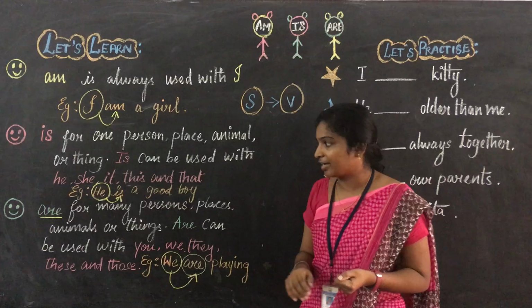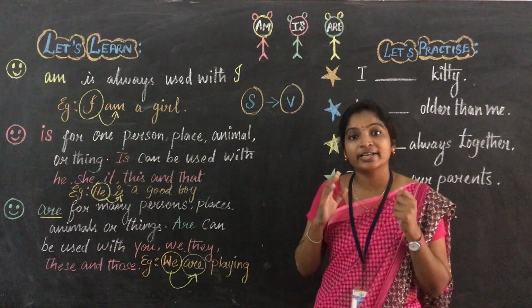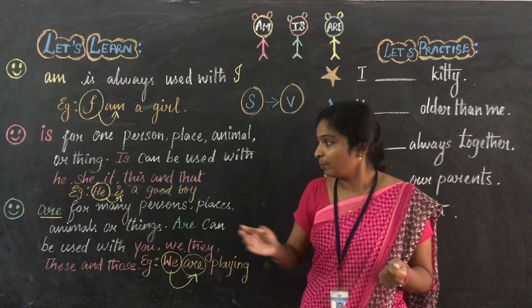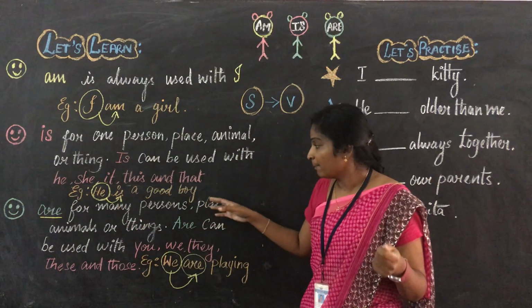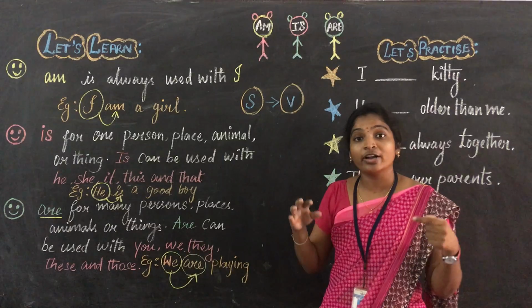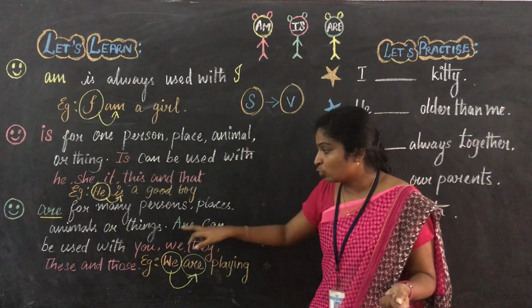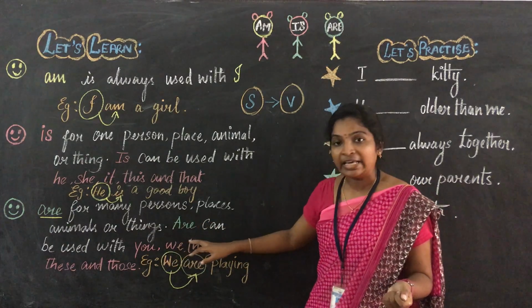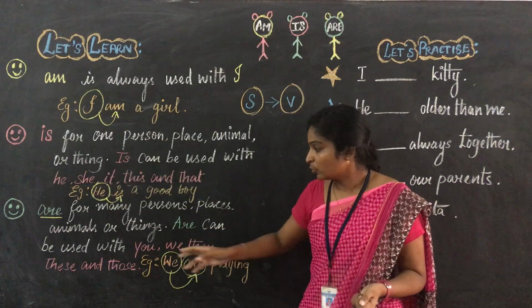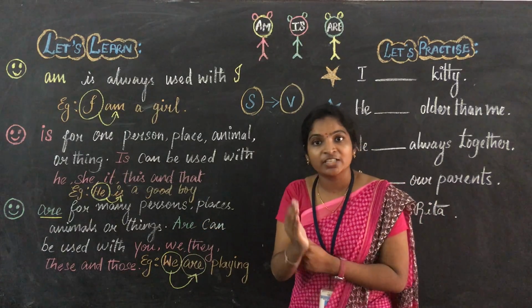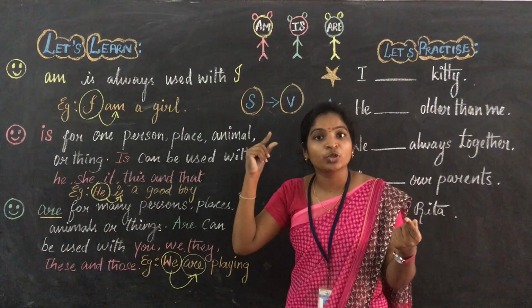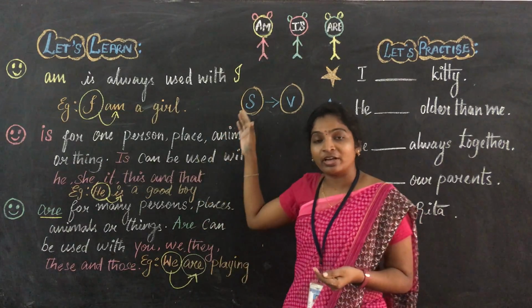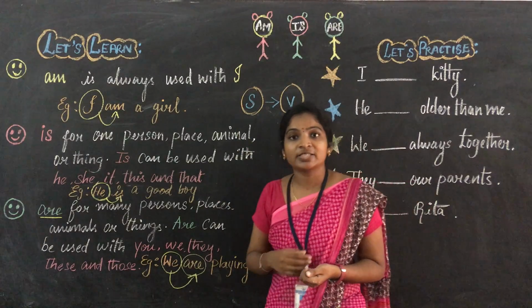And come to the third statement, are. It is a plural verb. Here you just see are for many persons, places, animals or things. Are can be used with you, we, they, these and those. Okay, next to these words we have to use are. For the plural subject we have to give the plural verb. Are you clear with this? Okay, let us practice that.